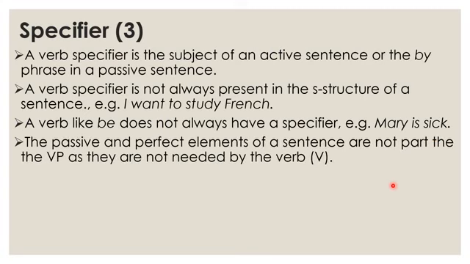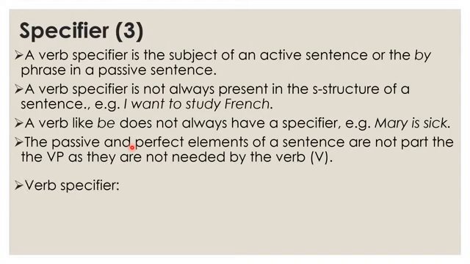The passive and perfect elements of a sentence are not part of the VP, as they are not needed by the verb. So passive and perfect are in fact outside the VP. It's outside of the VP in the D structure, because they are not part of the meaning of the verb. They are not required by the verb.